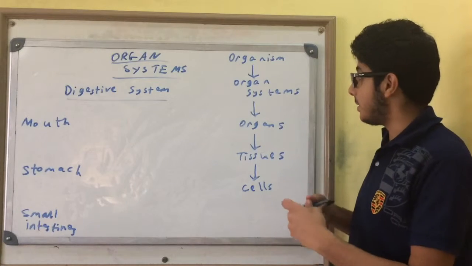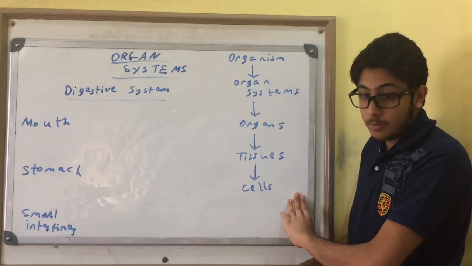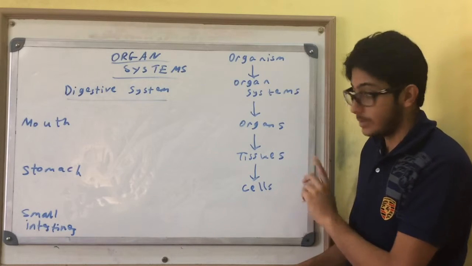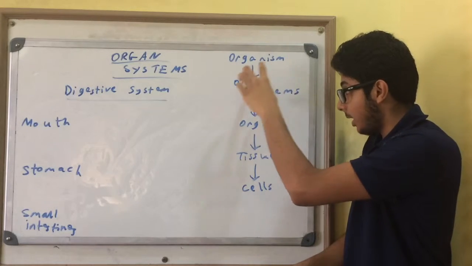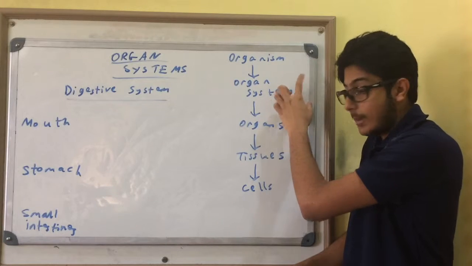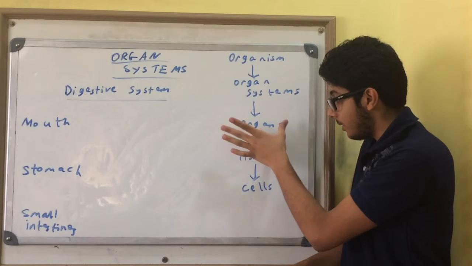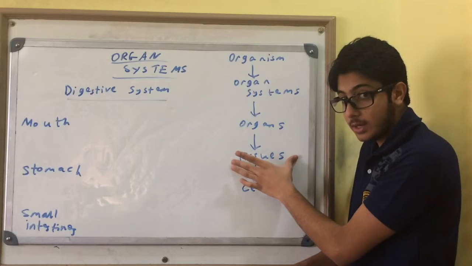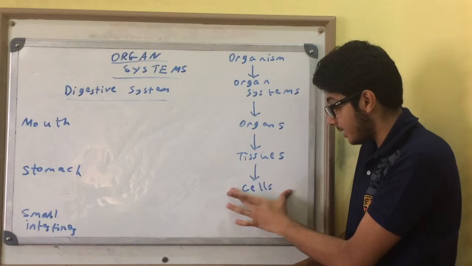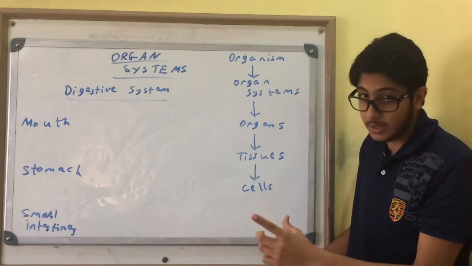Okay, organ systems. Now I have drawn this for you, and I expect you to learn this because it's really useful. So organisms are made up of organ systems working together. Organ systems are made up of organs working together, and organs are made up of tissues working together, and tissues are made up of cells working together. It's useful if you learn this so that you don't get confused in the exam.